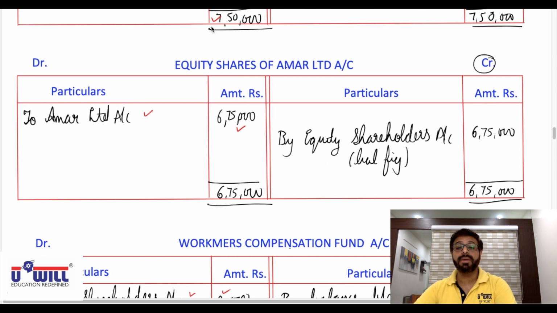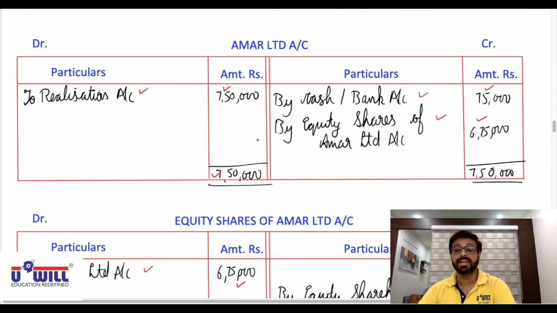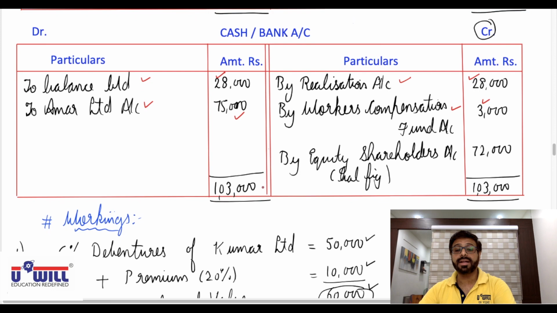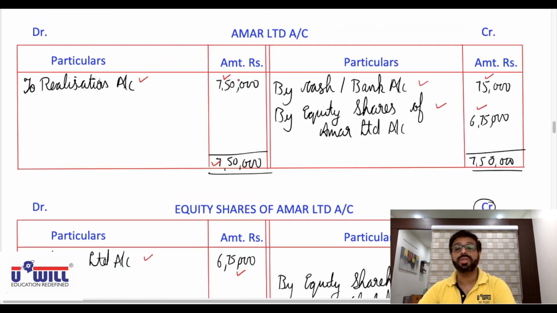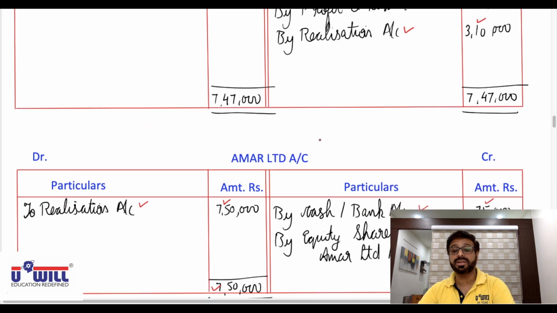Equity shares of Amar Limited, all of you transfer it to equity shareholders account 6,75,000 total, and same is the balance. So equity shareholders debit side to equity shares of Amar Limited 6,75,000. Workman compensation fund account gets closed. Cash and bank account 1,03,000 minus 28 minus 3, 72,000 all of you transfer to equity shareholders account. So equity shareholders on debit side to cash and bank 72,000.